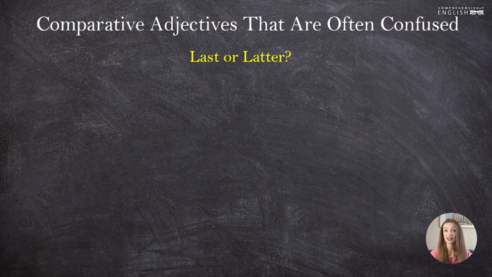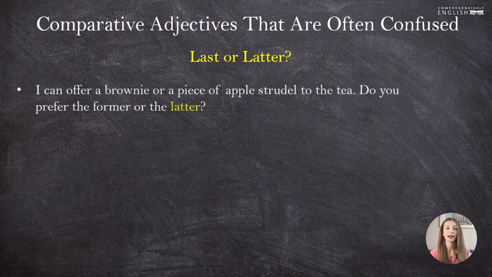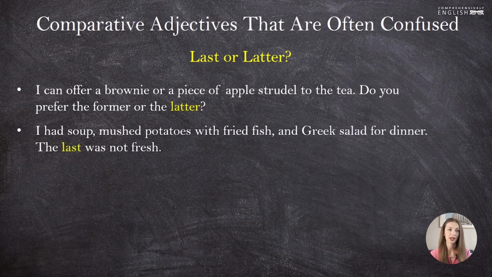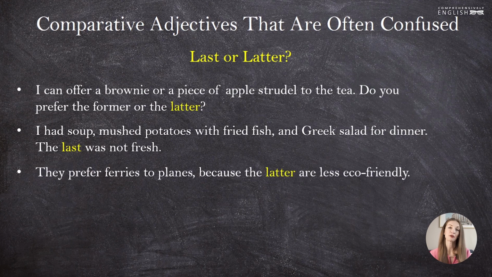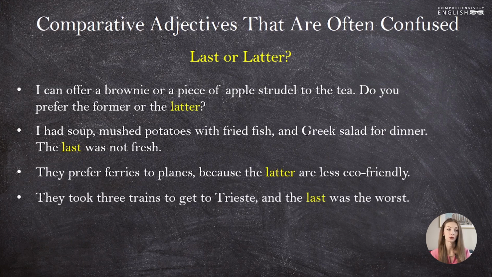Let's look at some sentences where latter and last are used, and let's figure out the difference between the sentences. I can offer a brownie or a piece of apple strudel to the tea. Do you prefer the former or the latter? I had soup, mashed potatoes with fried fish, and Greek salad for dinner. The last was not fresh. They prefer ferries to planes because the latter are less eco-friendly. And they took 3 trains to get to Trieste, and the last was the worst.